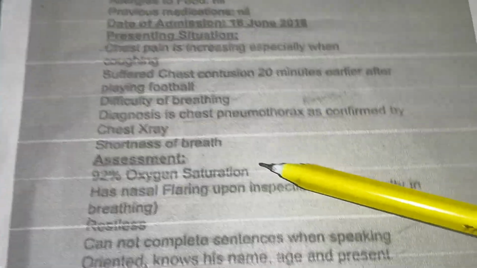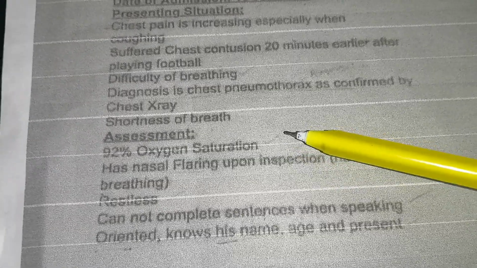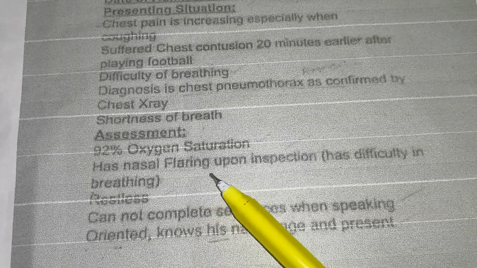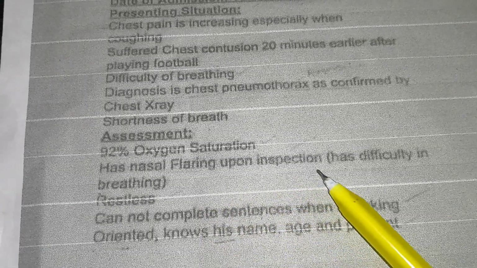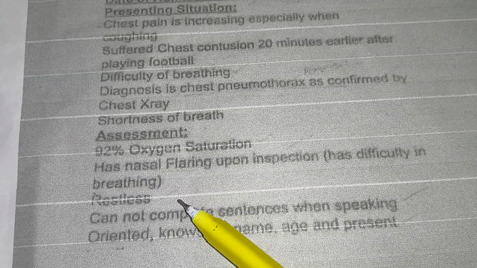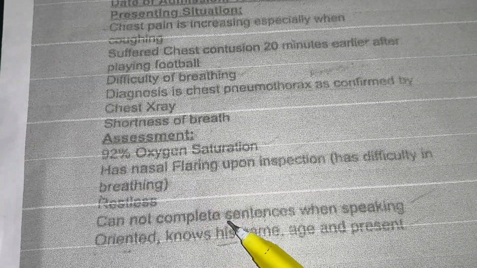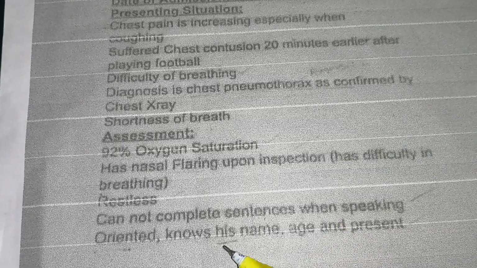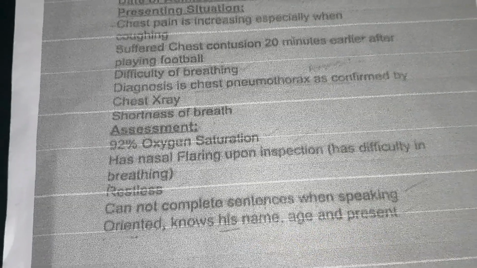And his assessment details: 92% oxygen saturation. He also has nasal flaring due to difficulty in breathing, and due to these reasons he is very restless and he cannot complete sentences when speaking. However, he is oriented, he knows his name, age and present location.